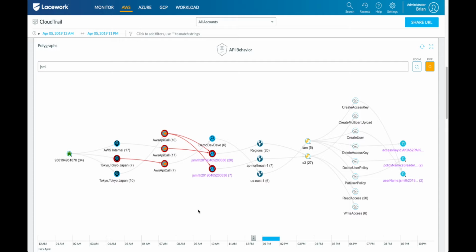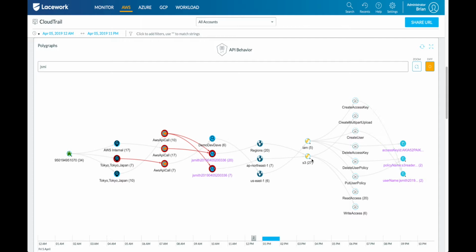So what is it that the new user actually did? Well, I can see they came in, they accessed S3, they did some read access of get objects, list buckets, and list objects. So essentially what we're trying to show here is what would happen if somebody got access to demo Dave's credentials? Well, they'd be able to do whatever he can do. In this case, it was create that new user, give them S3 access.